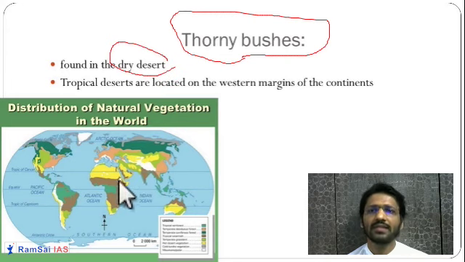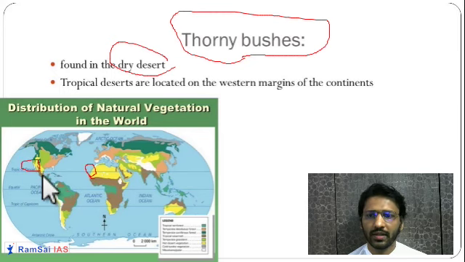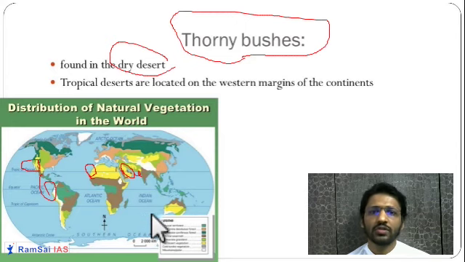Okay. So deserts are generally found in the western margins of the continent in the tropical region. So in the tropical region, you will find them in the western margins of the continent. Okay. In India also it is present on the western margin. So on these western margins of the continent, these thorny bushes will be found.